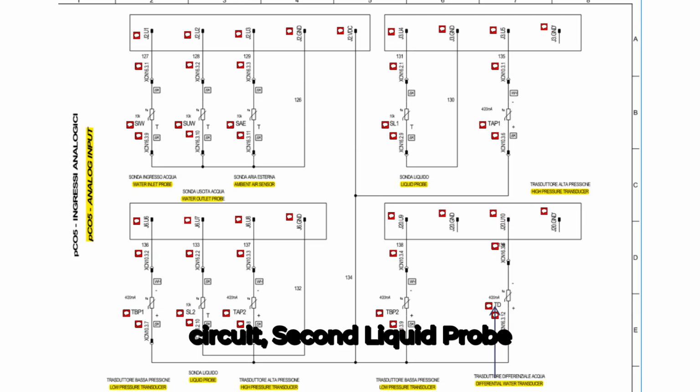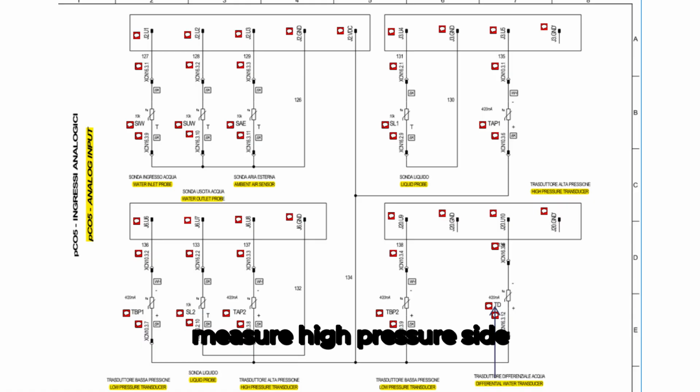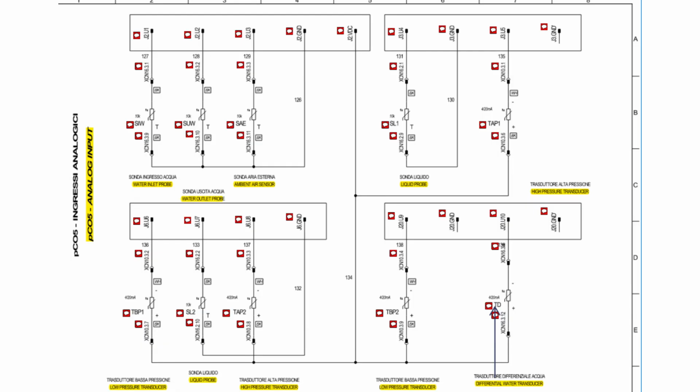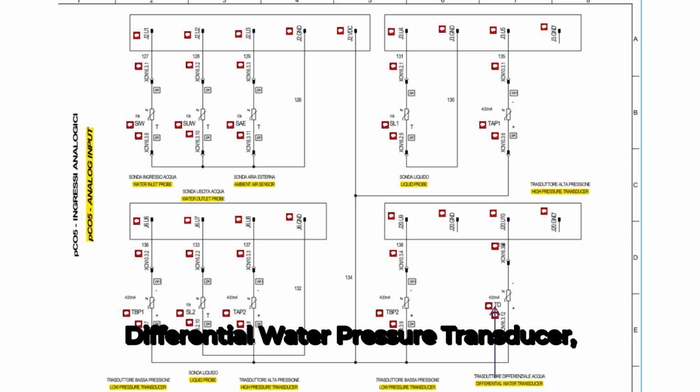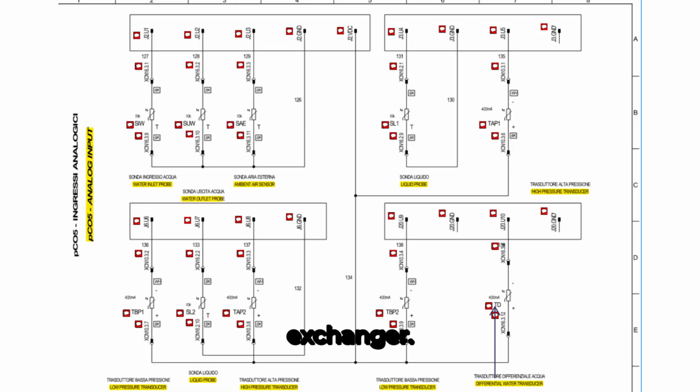Second liquid probe for circuit 2, SL2, to measure liquid line temp, second high pressure transducer, 4 to 20 mA transducer, measure high pressure side pressure at circuit 2. Second low pressure transducer, TBP2, measures suction pressure in circuit 2. Differential water pressure transducer, measures pressure difference across the evaporator, confirming water flow through the heat exchanger.